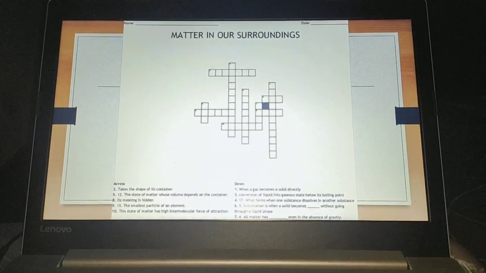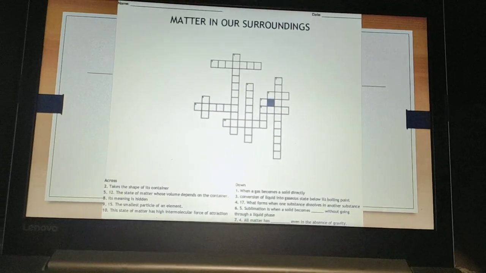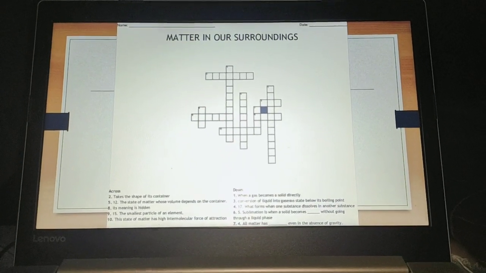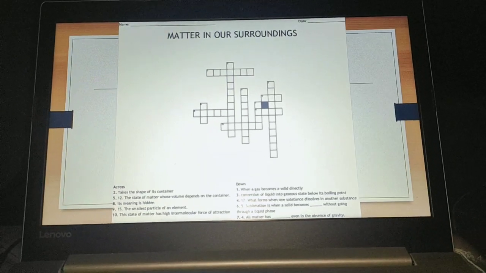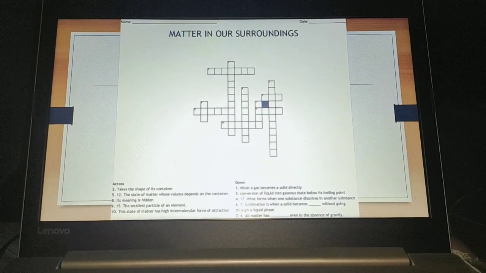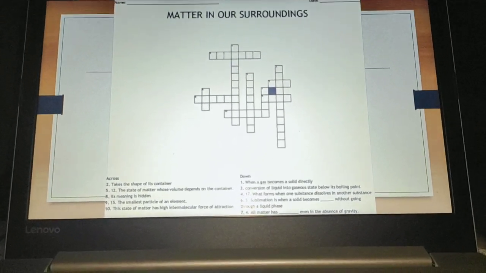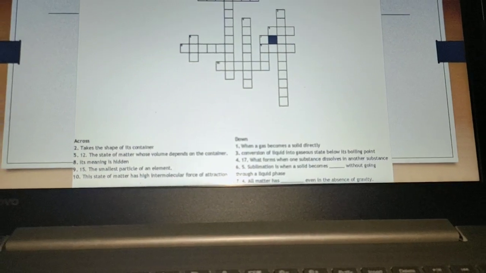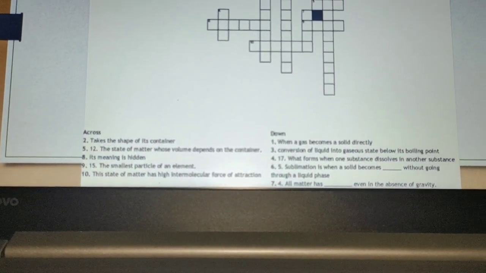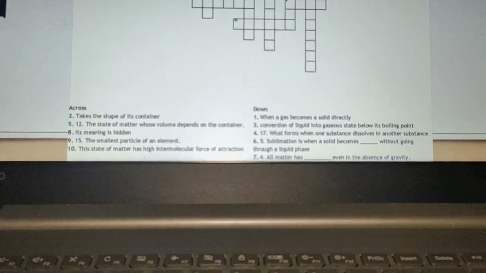Here is a Matter in Our Surroundings crossword. You have to do it in your copy, that is in your classwork copy, fair copy. Here these are the blocks. The numbers are written in the blocks. You can see, I even sent you this PPT on your WhatsApp group. And see here, take the shape of its container. You have to write it in number 2.